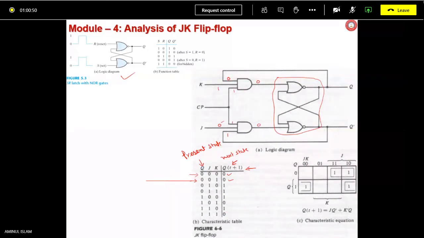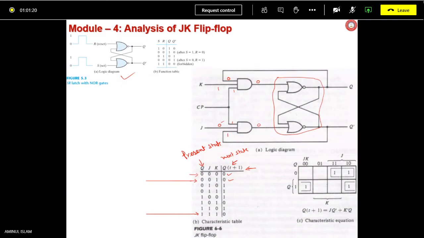Or should I take up any more case in the table? Should I take up any more entry in the table and explain? No, sir, it is understood. Understood, right? Let me take another case, the last case.